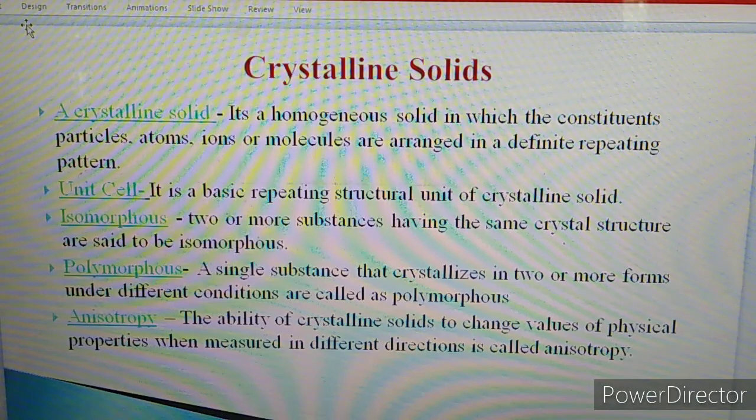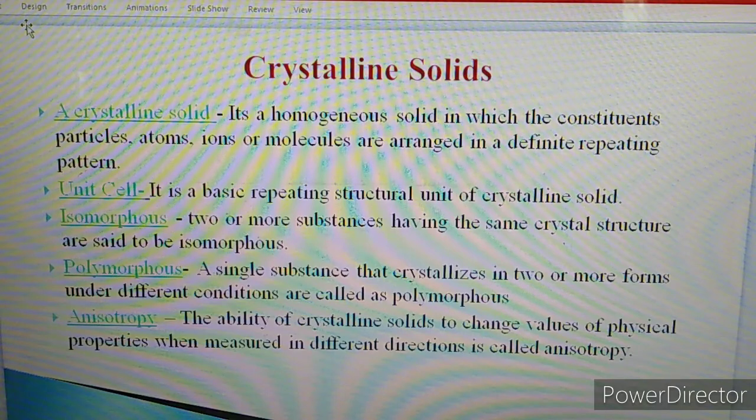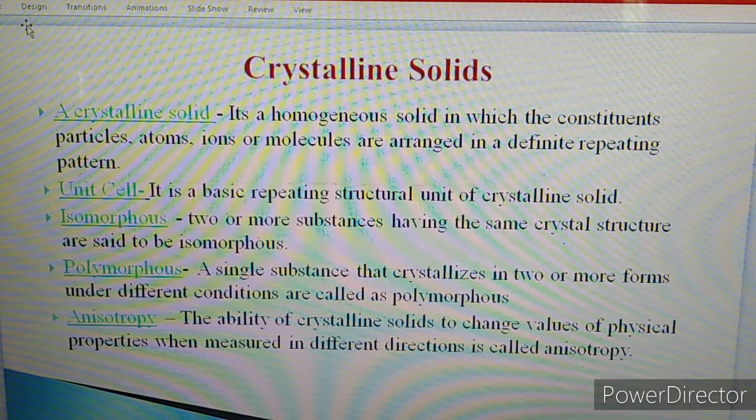It is a homogeneous solid in which constituent particles, and what are constituent particles? Maybe atoms, ions or molecules, are arranged in a definite repeating pattern. So there is a definite ordered arrangement of the constituent particles in crystalline solid. Because of this repeated or periodic arrangement of constituent particles, they have definite shape. So in crystalline solid, there is long range order arrangement of the constituent particles and therefore they have definite shape. Crystalline solids also have sharp melting point and boiling point. Therefore, these solids are also called true solids.